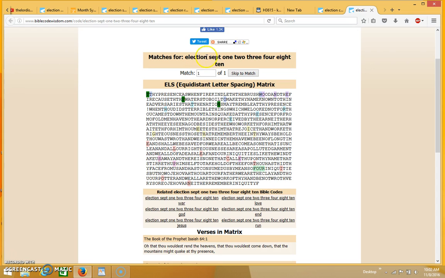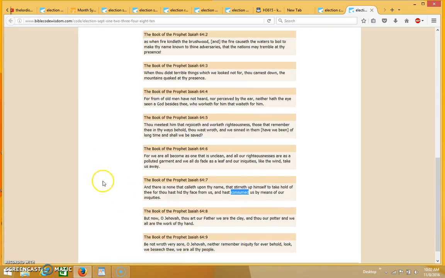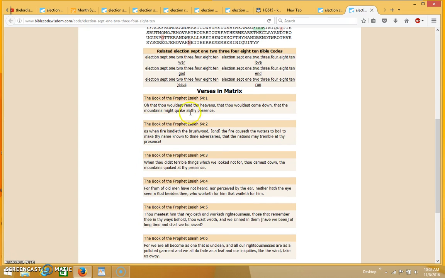But as you can see, the word election is coming up once again in ELS form in this one. It's really amazing that an 8-character word would come up in 2 different matrices, because it's very difficult to find an 8-character word in the codes. And so it's coming up in not just one matrix, but 2. And both of these matrices seem to be alluding to nuclear war. So I want to go ahead and read this one as well.